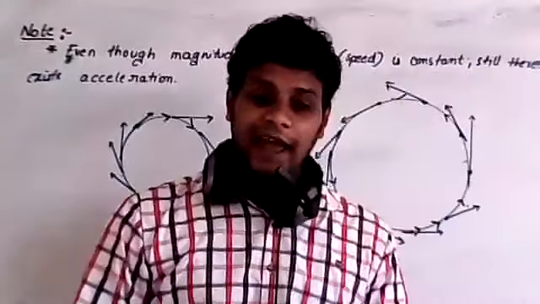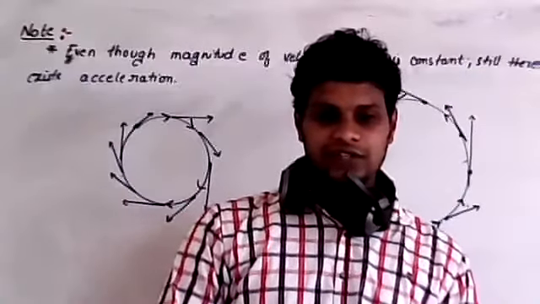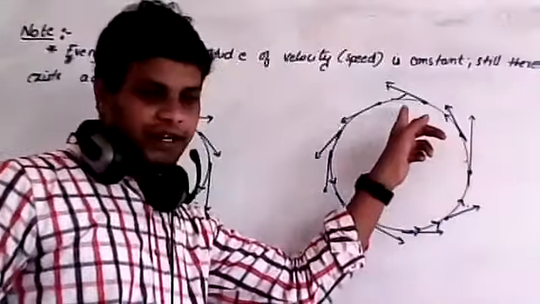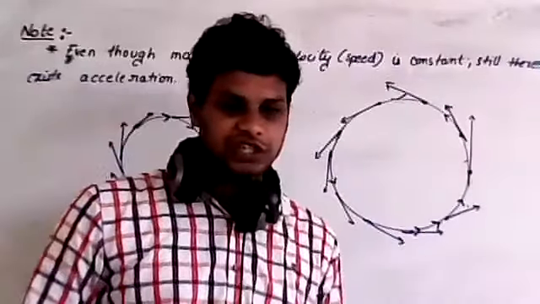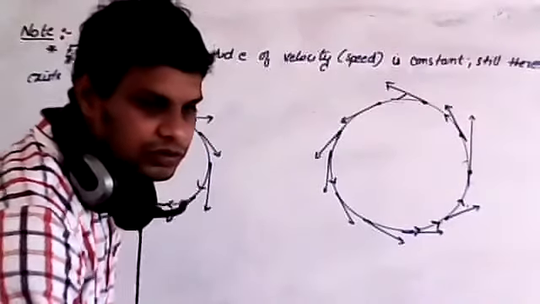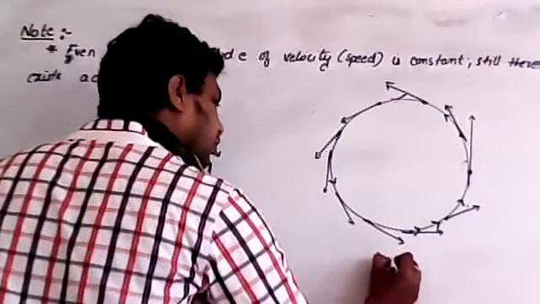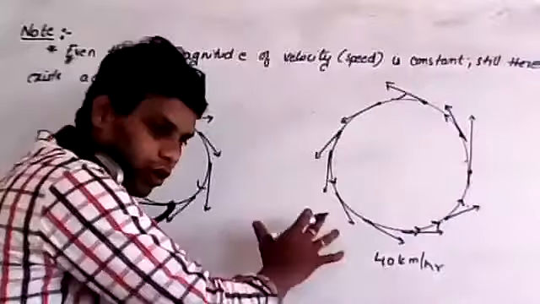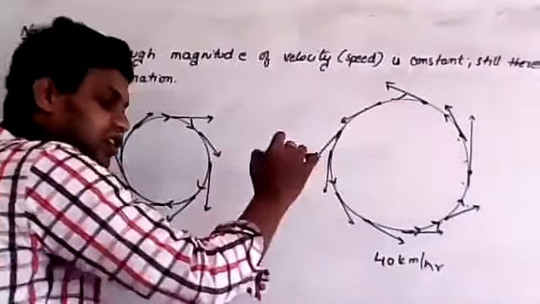Now remember, tangents give the direction of velocity. At each and every point the direction of tangent changes, which means that the velocity of the particle also changes. So even though this body is moving with constant speed, at each and every point the direction of tangent changes.